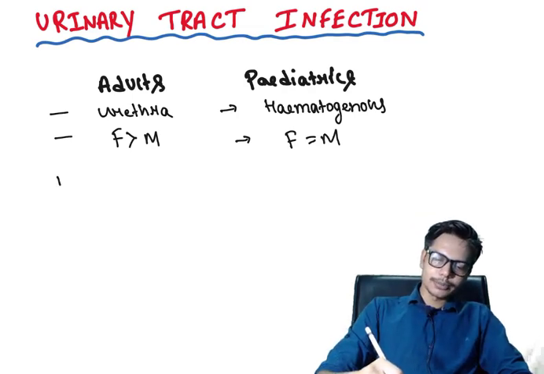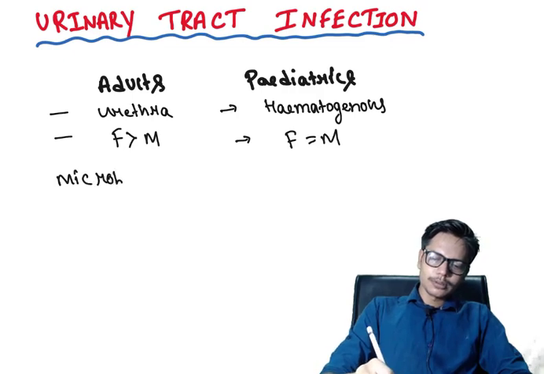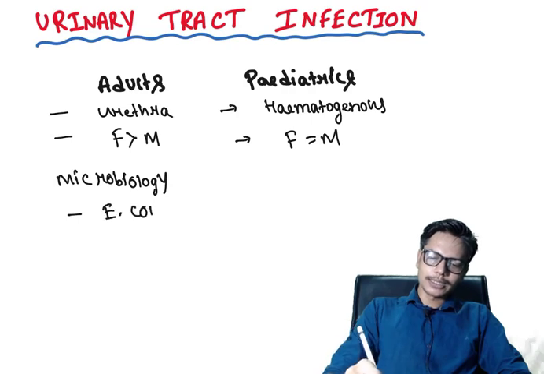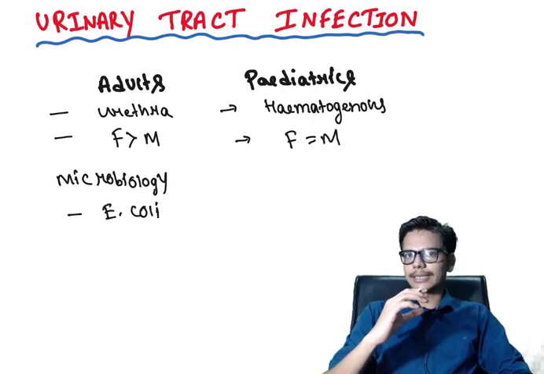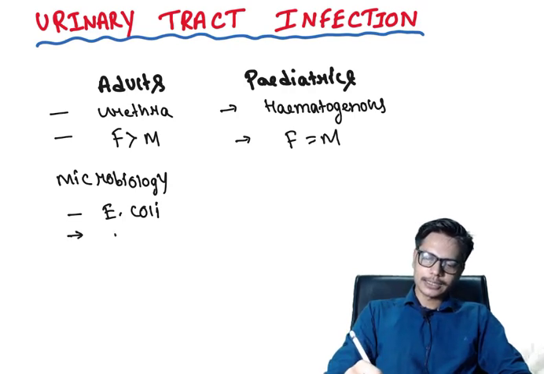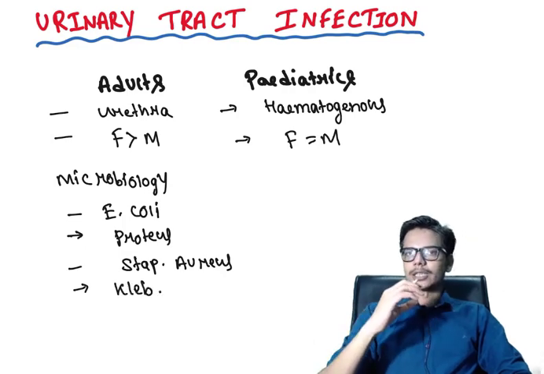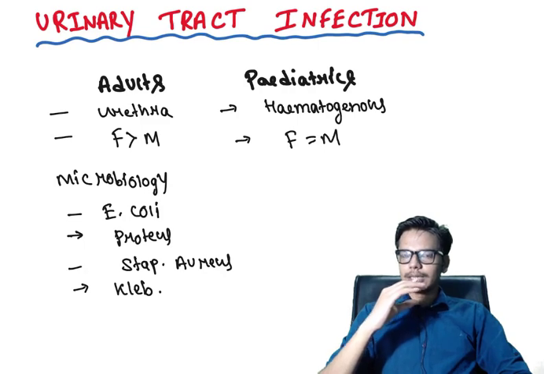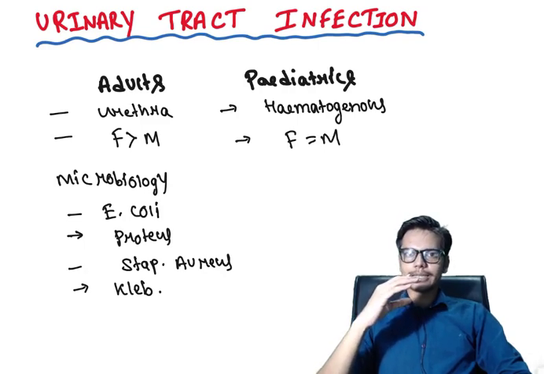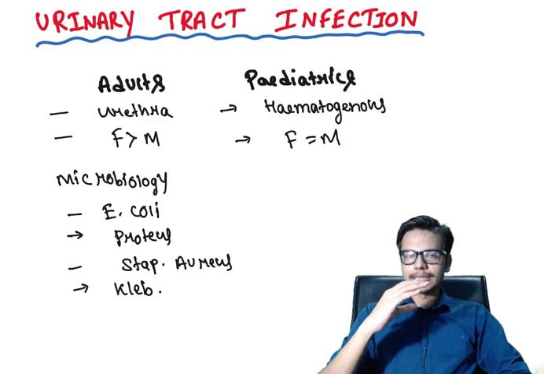What are the microbes involved in urinary tract infection? As you know, Escherichia coli is the most common organism causing urinary tract infection. In addition to Escherichia coli, Proteus and Staph aureus can also cause urinary tract infection. Klebsiella, which is also a gram-negative bacteria, can cause urinary tract infection. As we can see, gram-negative bacteria mostly predominate in urinary tract infection.